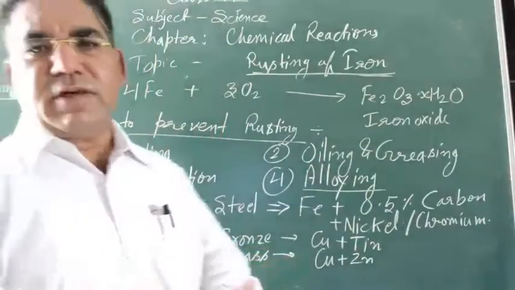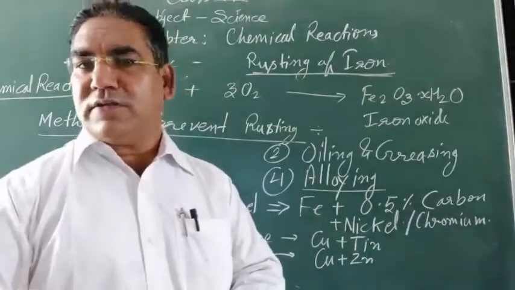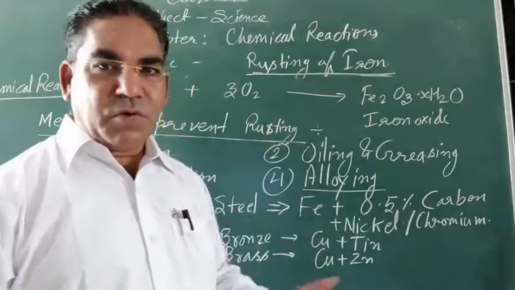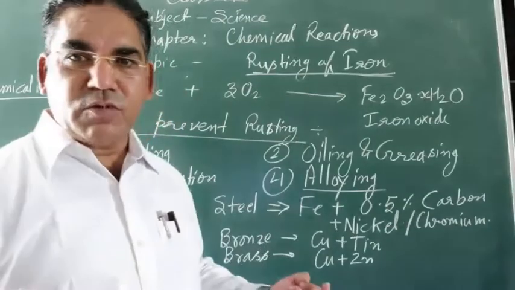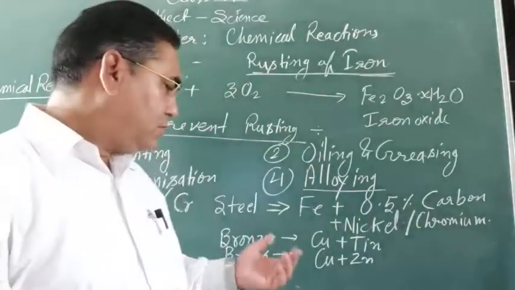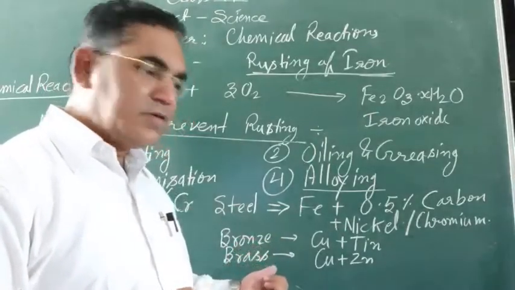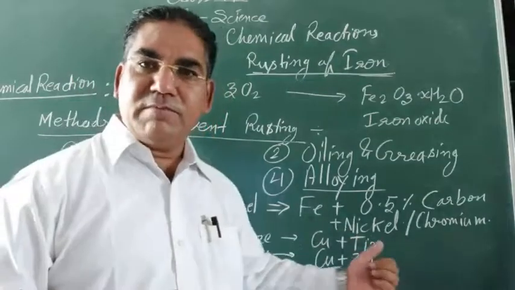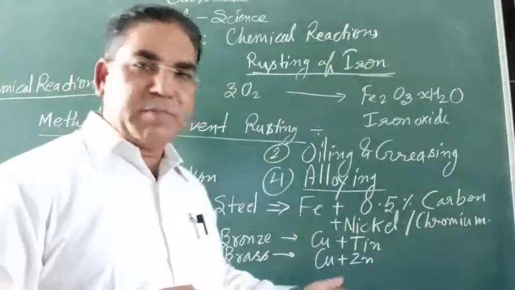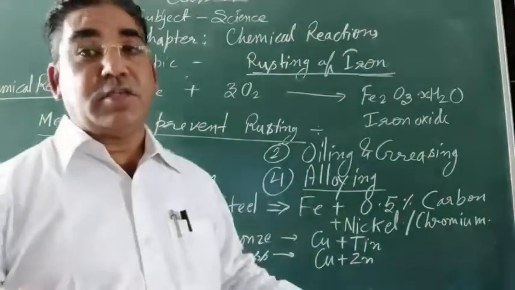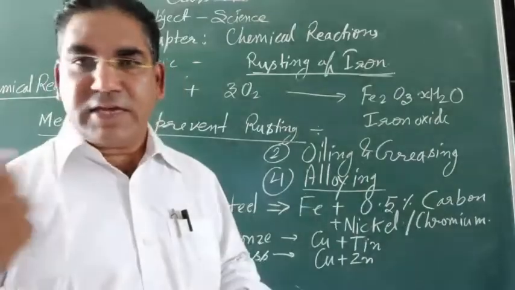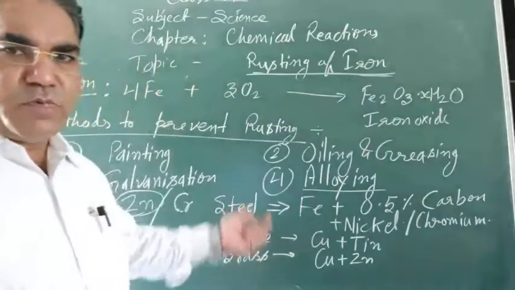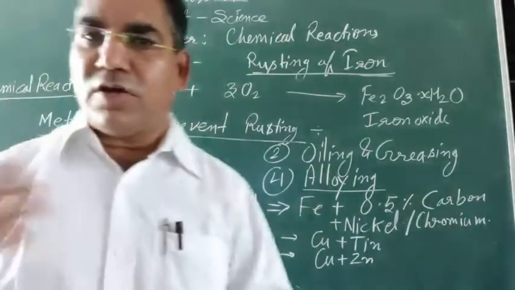Some other alloys we also use are bronze and brass, which we have in our homes as household items. Bronze is copper plus tin, and brass is copper plus zinc. These are the questions asked in your NSO National Science Olympiad examinations, and this proportion is also very important for your competition purposes.